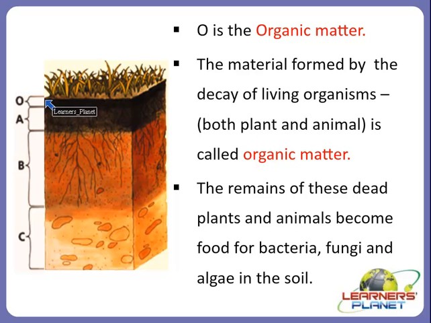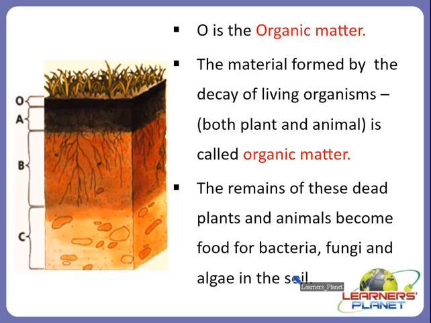So we can say that the remains of these dead plants and animals become food for the bacteria, fungi, and algae in the soil. That means, as we discussed, that soil contains air, minerals, and also some tiny organisms like bacteria and fungi, right?